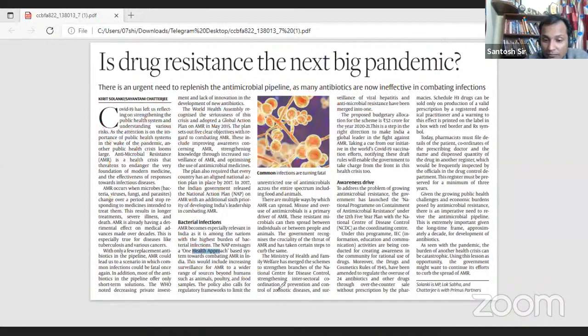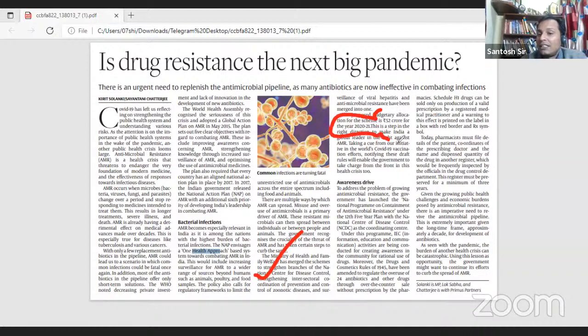So antibiotics are used as growth stimulators, and that leads to a lot of overuse and subsequent antibiotic resistance. Then it says that the Ministry of Health and Family Welfare has merged the schemes to strengthen the branches of the National Center for Disease Control. So this is another term which you can make use of. National Center for Disease Control you can mention. Then you can talk about some budgetary allocation.